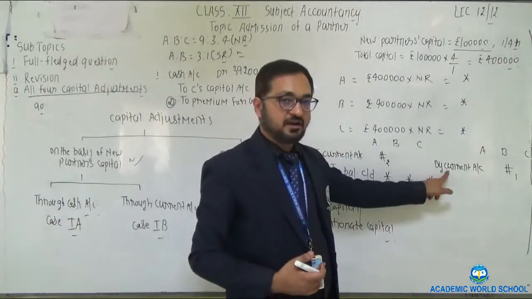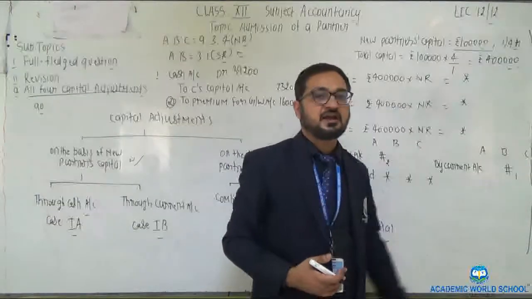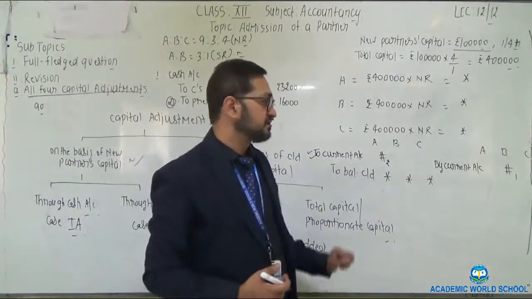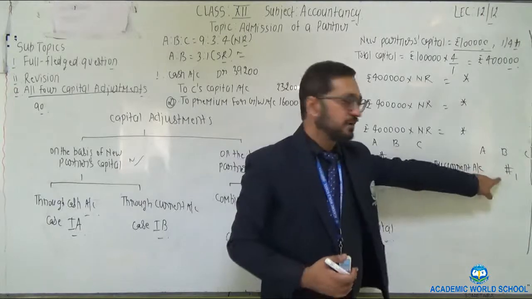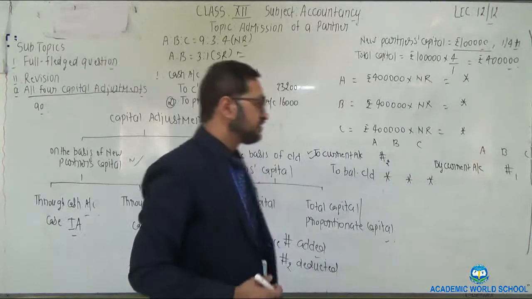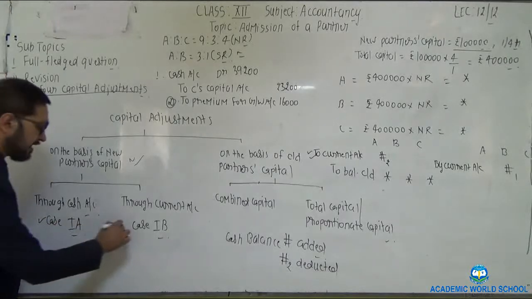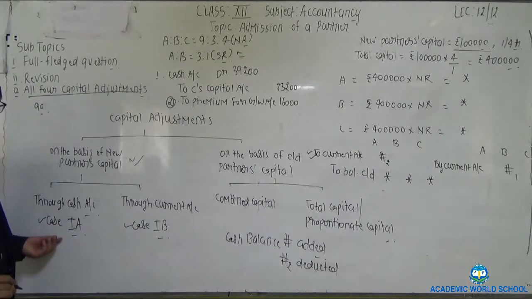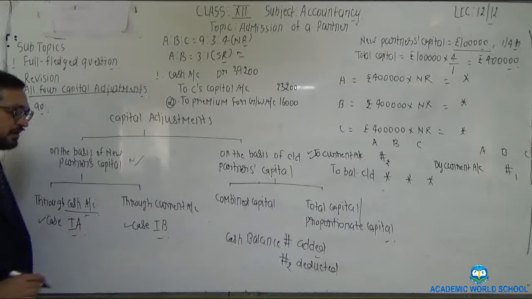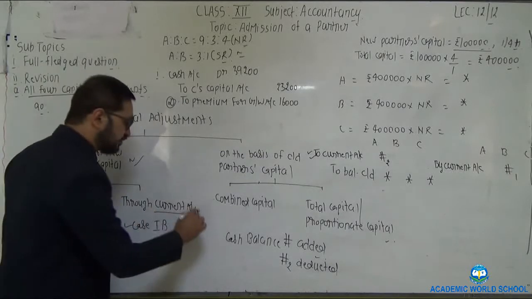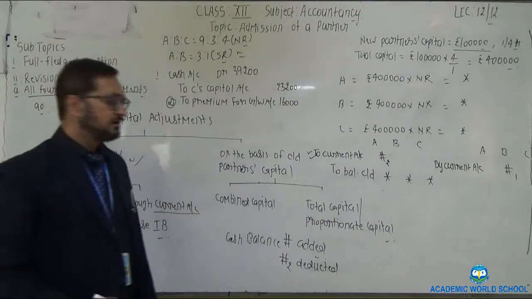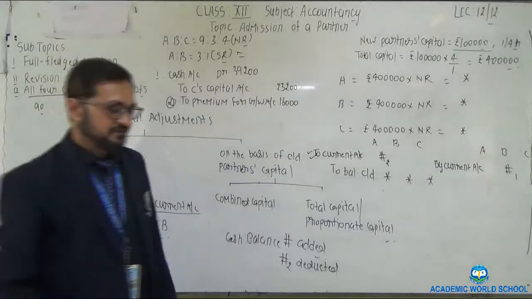So this current account is to be placed on the asset side of balance sheet. Clear? So these are the two capital adjustments, that is 1A and 1B. 1A is adjusted through cash account and 1B is adjusted through current account. Clear?